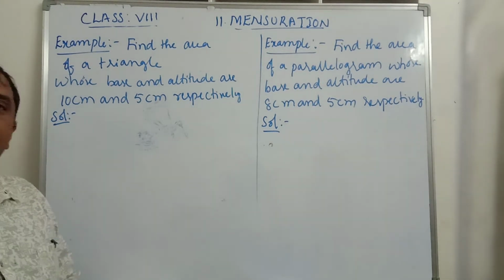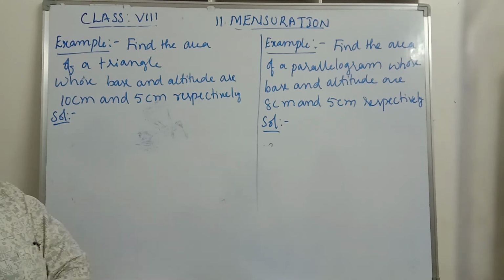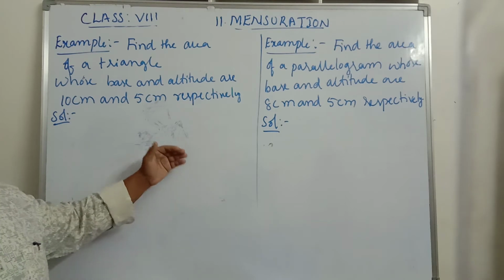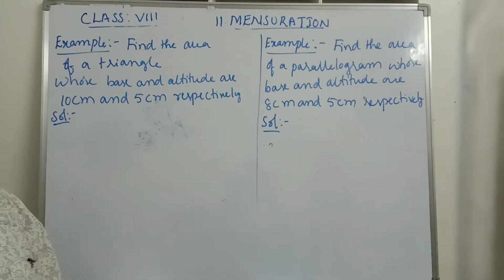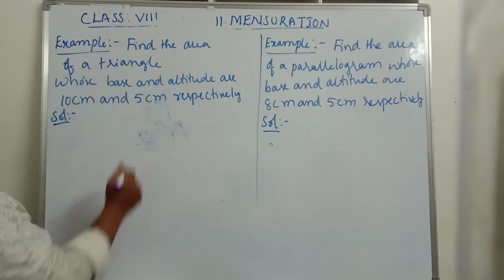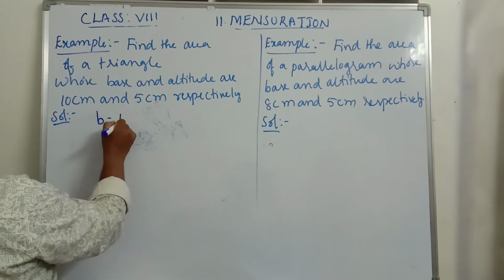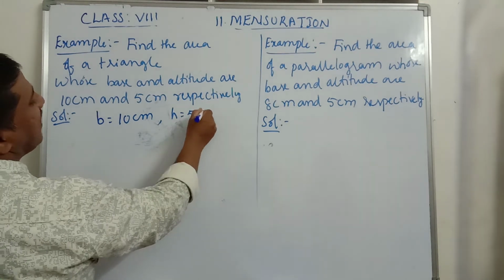Now we will discuss one example to find area of a triangle and a parallelogram. So what is area of a triangle? Half into base into height. Area of a parallelogram is base into height square units. Now see here, for a triangle, base is given, b is equal to 10 centimeters and height h is equal to 5 centimeters.